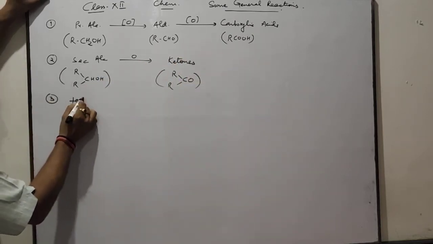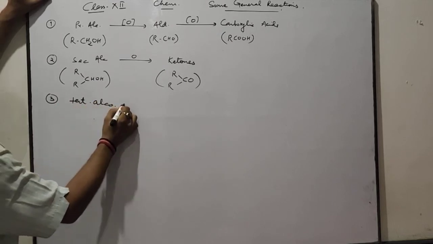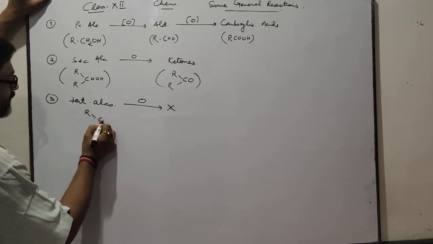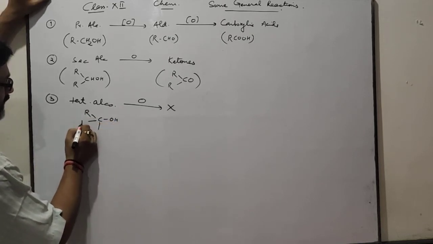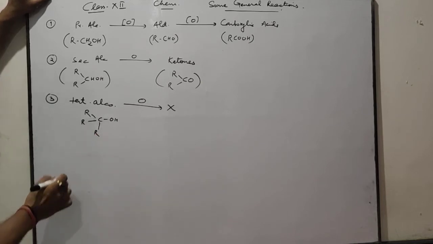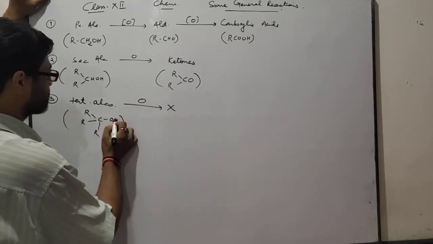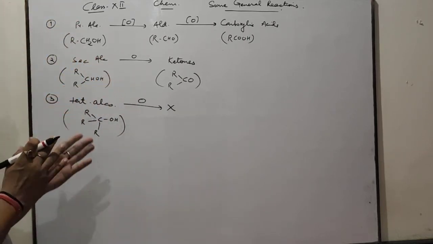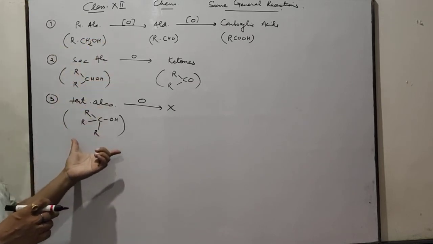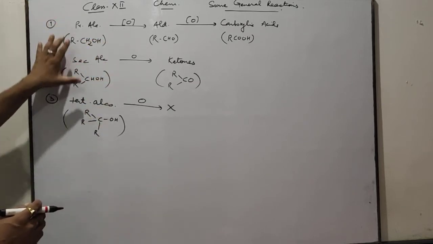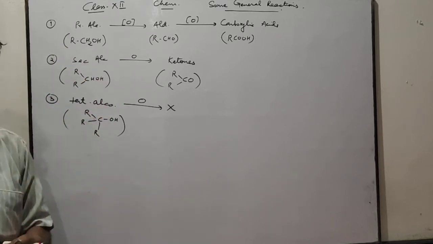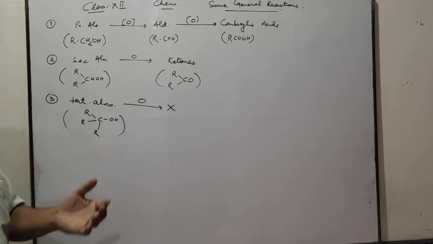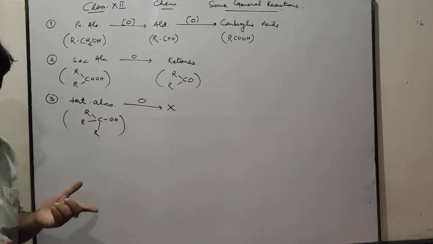Third one is tertiary alcohols do not oxidize, means RCOH. This is the tertiary alcohol which cannot be oxidized. Means by using this oxidation process, we can differentiate primary, secondary and tertiary alcohols. With the help of these oxidation reactions, we can distinguish primary, secondary and tertiary alcohols. Okay?